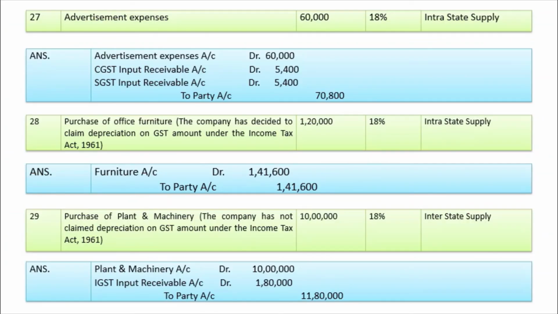If company claims depreciation on GST amount under the Income Tax Act 1961, then it should be added into the cost price of the particular asset, and credit is not available. And if the company has not claimed depreciation on GST amount under the Income Tax Act 1961, then credit is available and it is recorded separately.